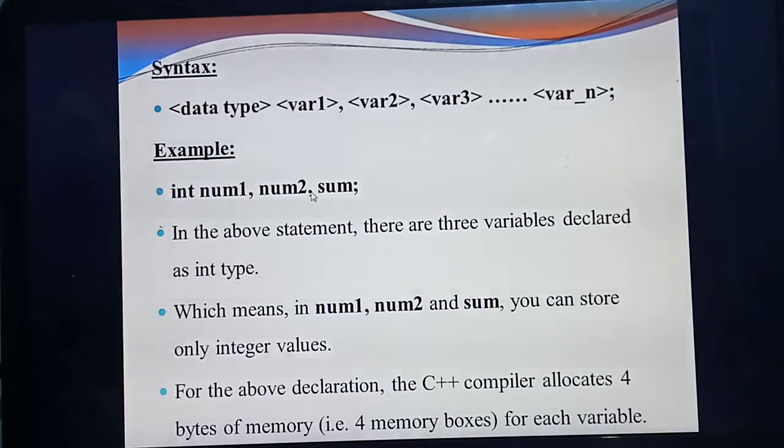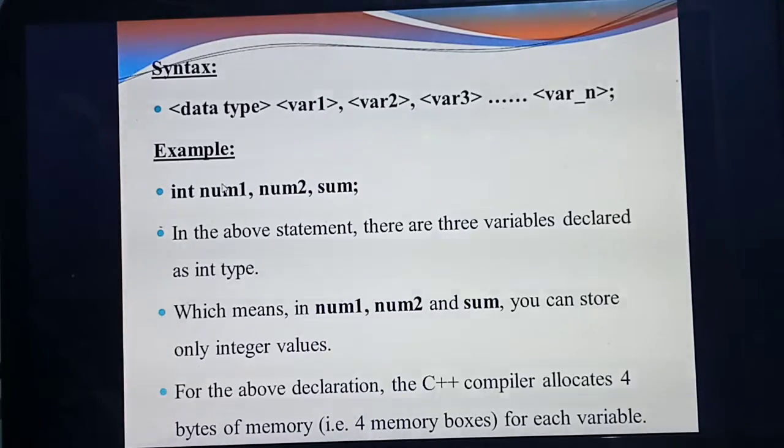Okay, so next we are going to study about programs. In each and every program, a variable declaration will be there. You should know which line is a variable declaration, like this: int num1, num2, or float something. The variables along with the data type you are giving, that is called variable declaration. Understand? So what's the meaning here? Int num1, num2 and sum. The meaning is the 3 variables belong to the data type integer. That means you can use only integer values for the 3 variables.